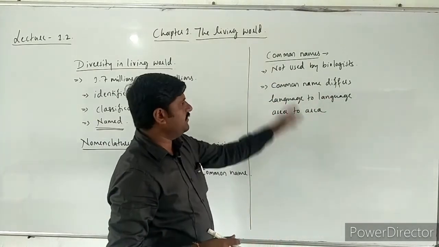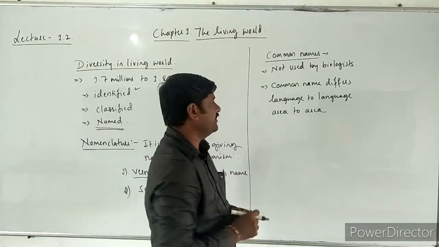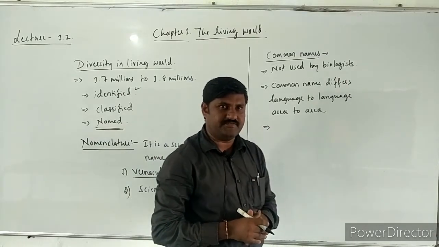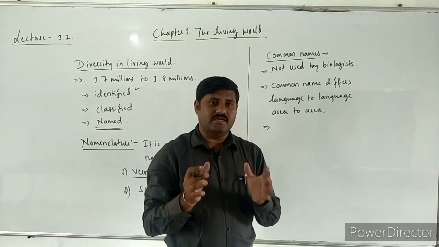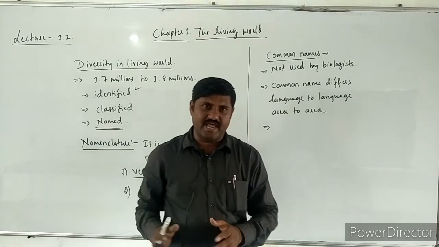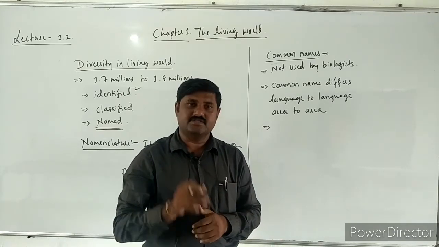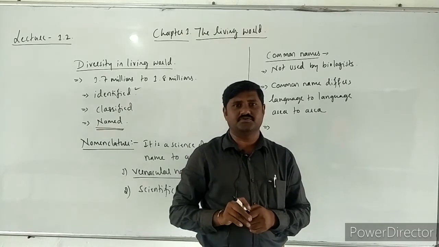That's why a common name is not at all used by biologists. Also, one name for one animal may give different meanings, so that is also a problem. That's why biologists do not use them.